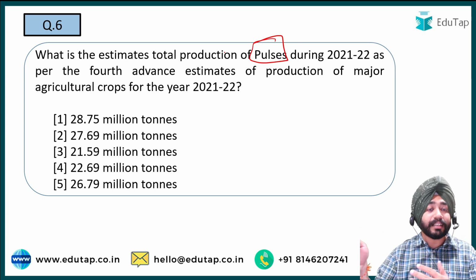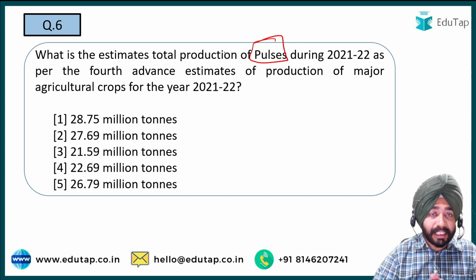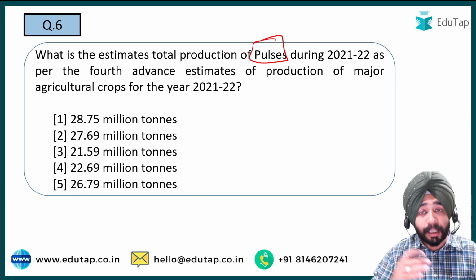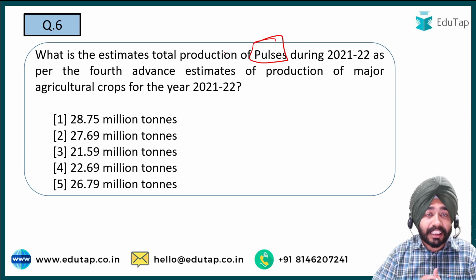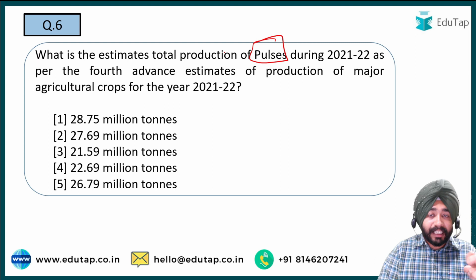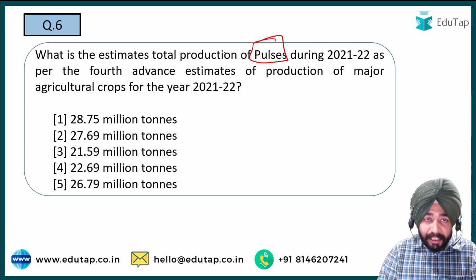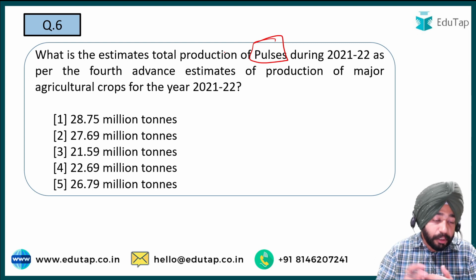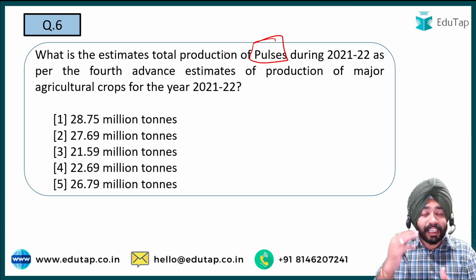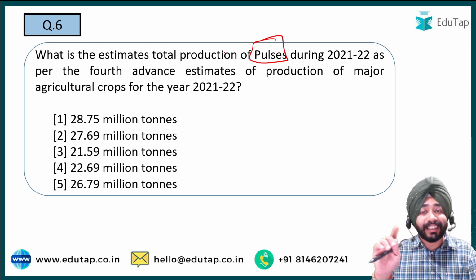ठीक है, कि pulses में we are at number 1. ठीक है जी. Then the important thing here is, as per the fourth advanced estimates, what is the total production of pulses? Okay, so this is something that you can relate it here is, remember this thing, because when you are revising this specific data na, यहाँ पे आपको you will be confused between three specific things.